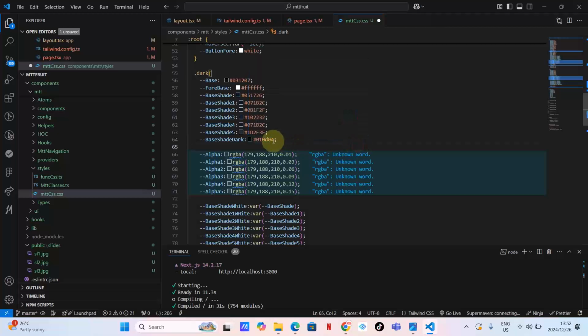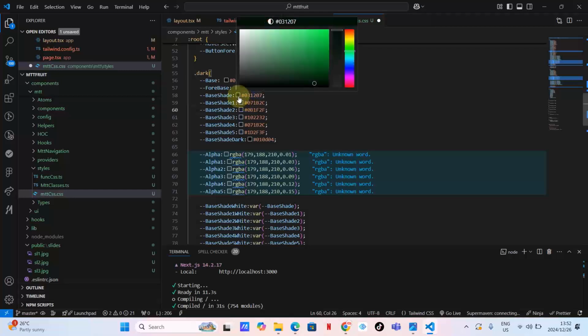I hope you do get what's going on here. So what we want to do also here on the dark phase, which is this one, is create different shades which become lighter as we go down, something like this. Paste. Maybe I might not see properly here on Visual Studio Code.